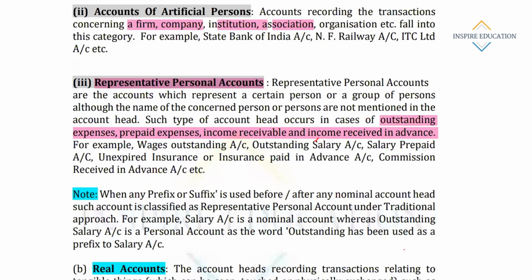Suppose we have to pay salaries to the staff for the month of March, but we are closing the accounts on 31st March and have not paid their salary. So these will come under outstanding salary account, wages outstanding account, like this.